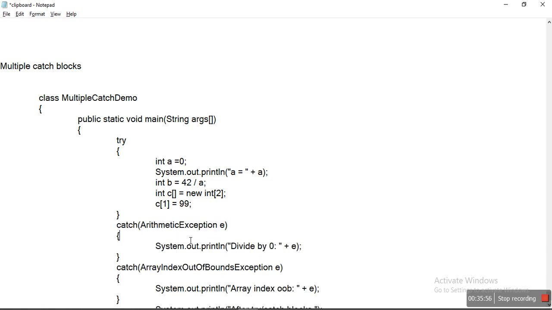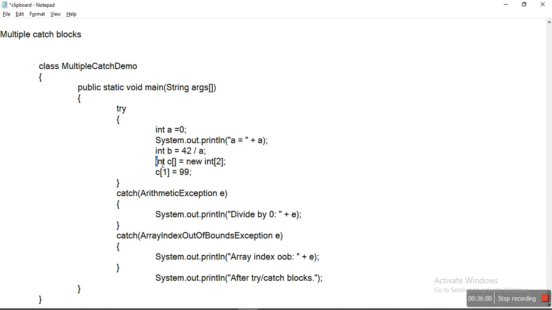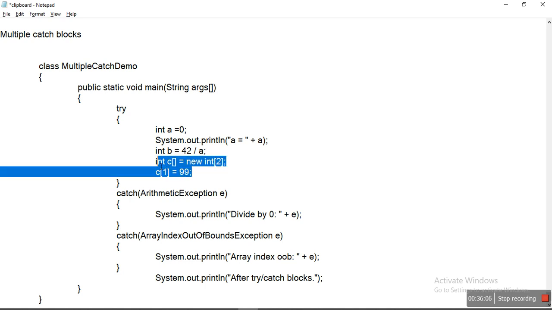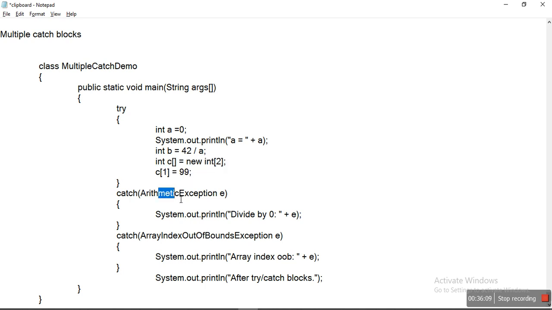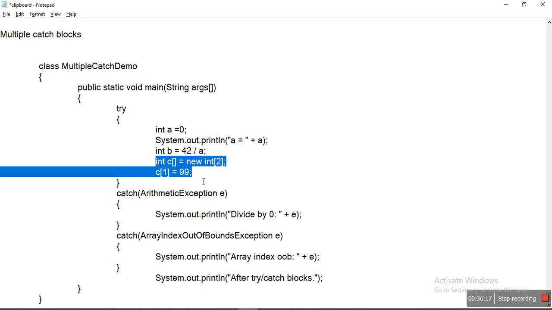So here we have arithmetic catch blocks. Now if this statement is not generating any exceptions, this catch block is executed, and the other is not executed.